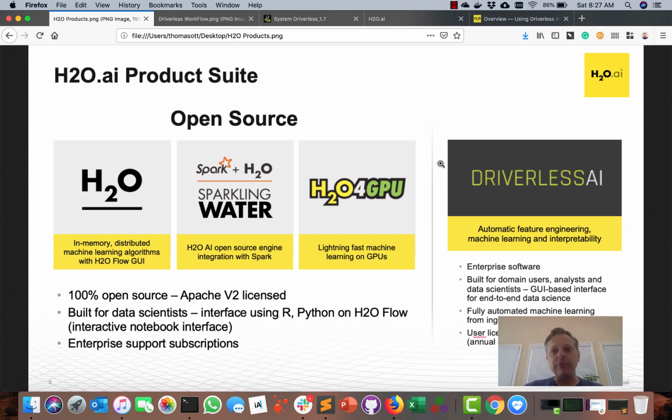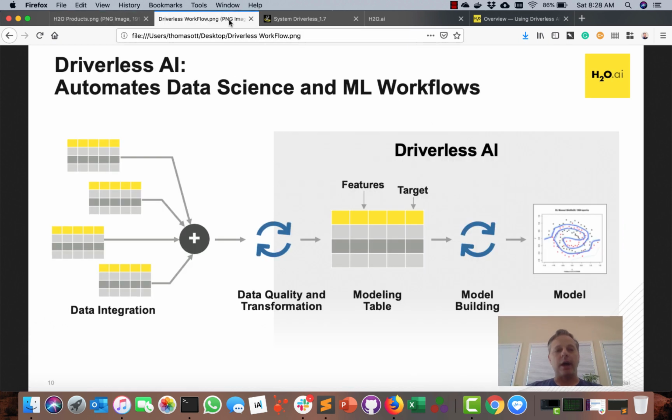So now, having set the stage here, let's talk a little bit about where Driverless AI fits into the data science workflow aspect of everything.